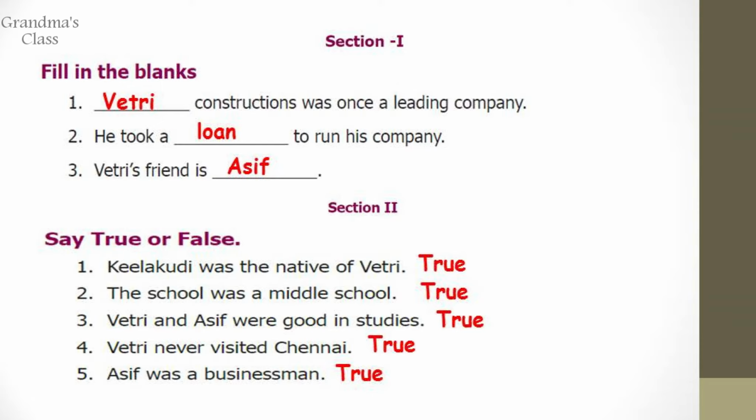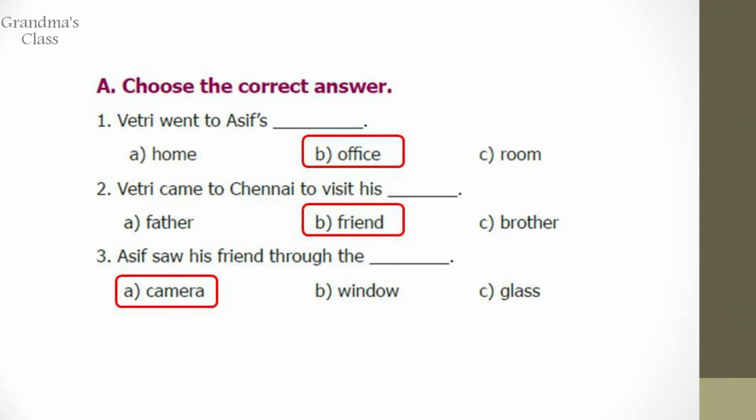In section 2, you have true or false. There are 5 sentences given to you. First one, Keelakudi was the native of Vitri. It is true. The school was a middle school. That is also true. Vitri and Asif were good in studies. That is true. Vitri never visited Chennai. It is also true. Number 5. Asif was a businessman. That is also true. Then choose the correct answer.